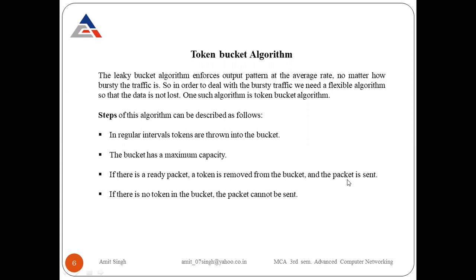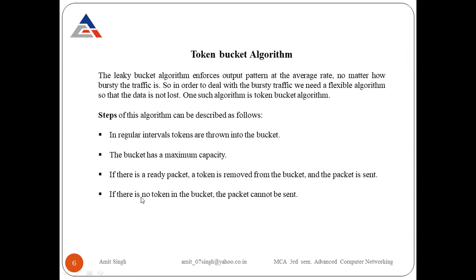So what will happen in the third step? Suppose we set the capacity of the bucket to 100 tokens. Whenever a sender sends a packet into the bucket, every packet requires a single token to be removed from the bucket. So it means the number of packets that can be transmitted directly depends upon the number of tokens.